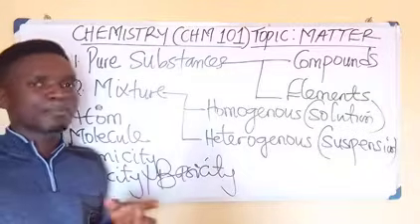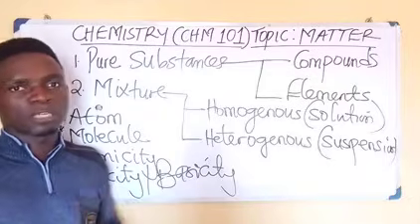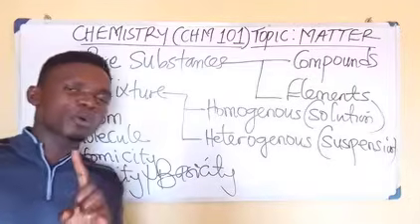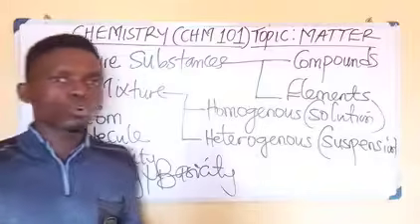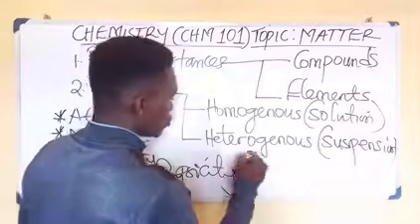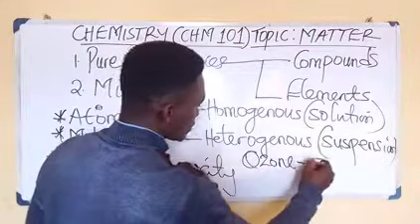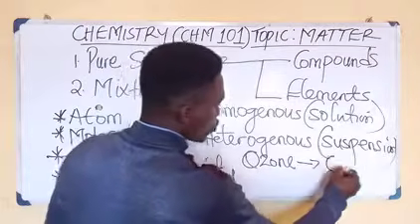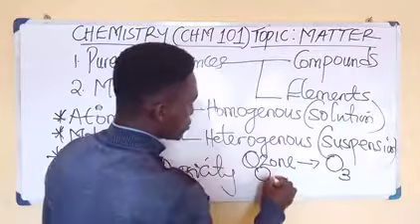We also have some elements that are triatomic. Now these elements have 3 atoms in their molecule. An example is what? Ozone, which is O3. But oxygen is what?